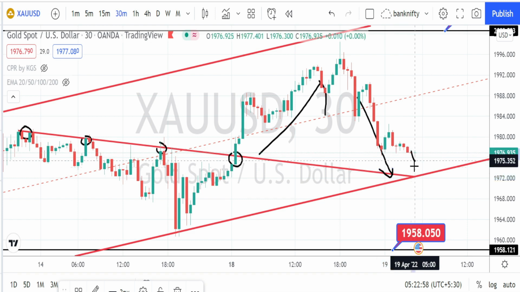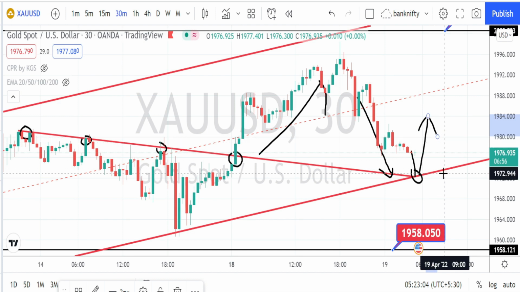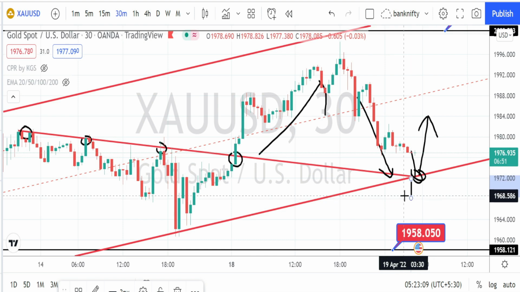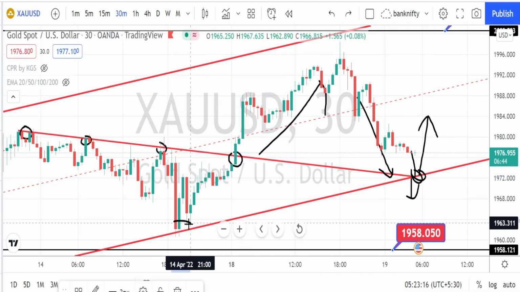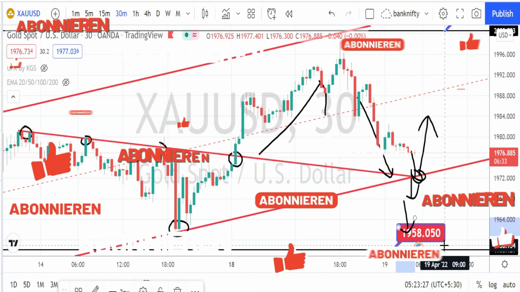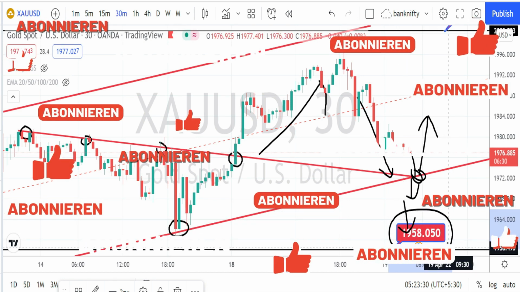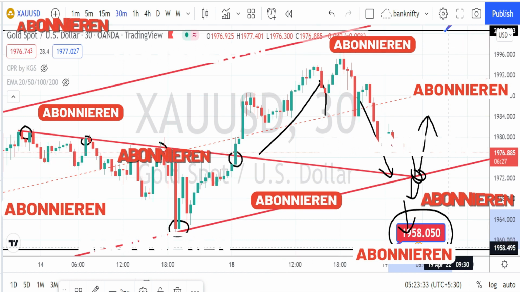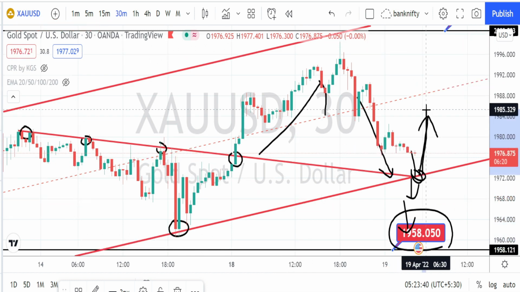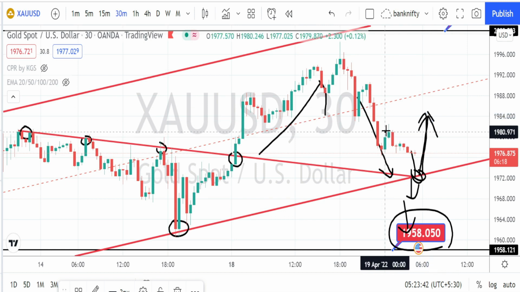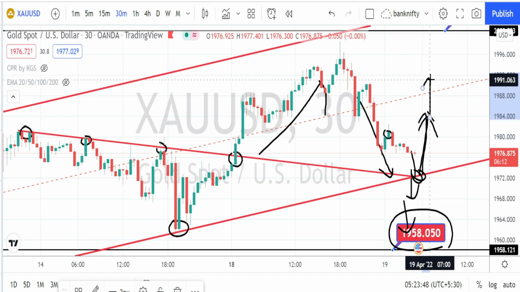I am expecting the price action to take support on this trend line and to bounce back on the bullish trend reversal. If the price action breaks this support line, we can take trades on the bearish trend reversal. For that we have to wait till it breaks the previous low, which is around 1961. Then you get a confirmation on the bearish trend reversal. The next level of support is going to be around higher time frame support level of 1958. And if the price action bounce back on the bullish trend reversal, wait for it to break the previous high of 1981. Then you can decide on going on a bullish side trades.